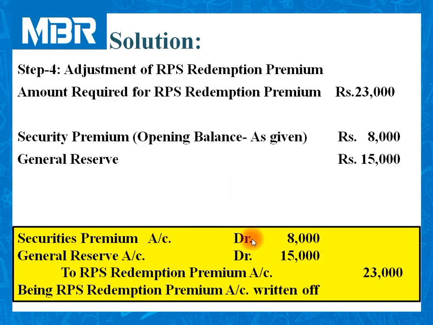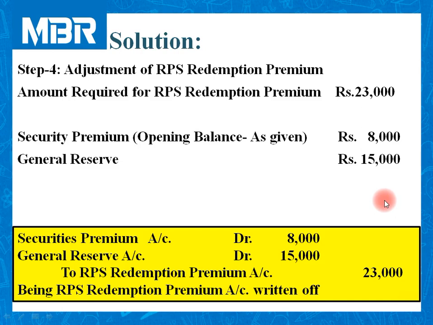Security premium account debited 8,000. General reserve account debited rupees 15,000 to RPS redemption premium account 23,000. So in this way we have adjusted amount of RPS redemption premium.